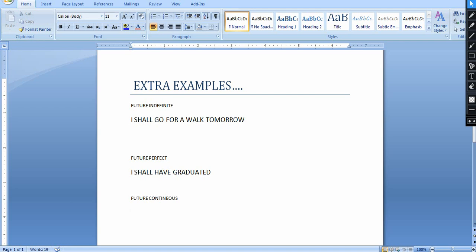Now the last one is future continuous tense. I think I should take a little harder example, because all the examples I've taken are so easy. So I decided to take a harder example. Not that much, but a little bit. Okay, I got an example. So I'm gonna write here.